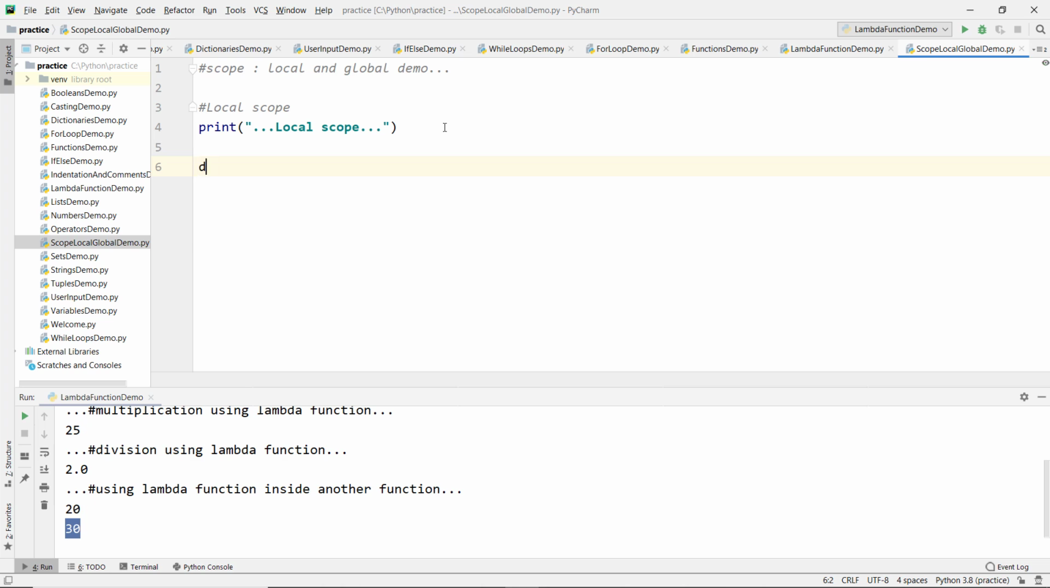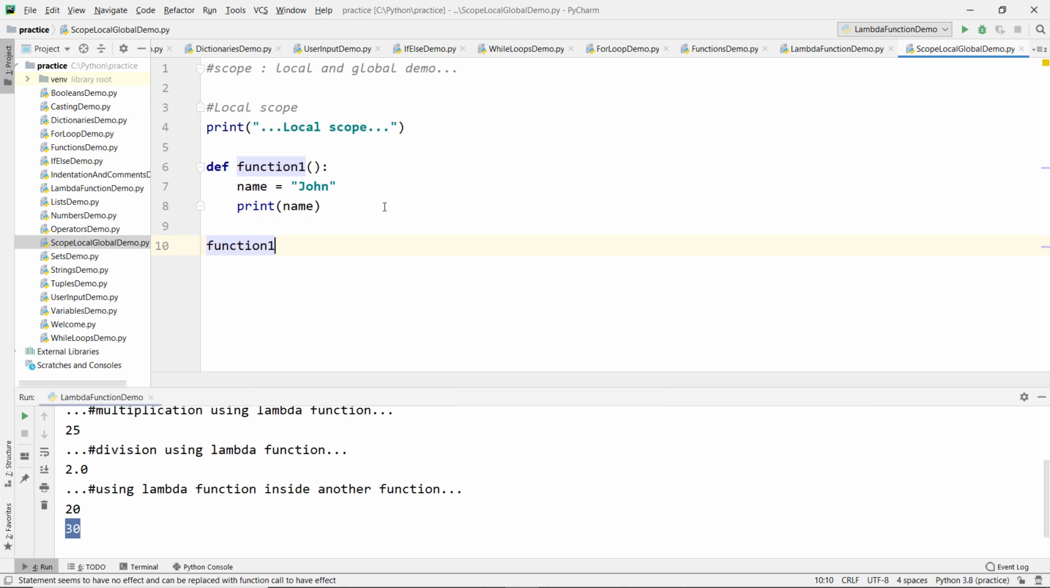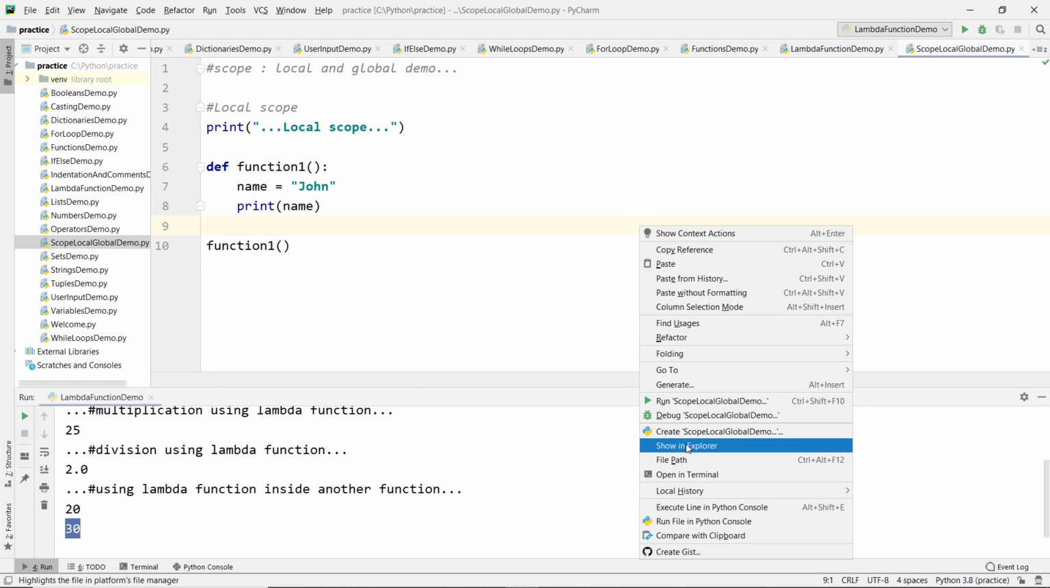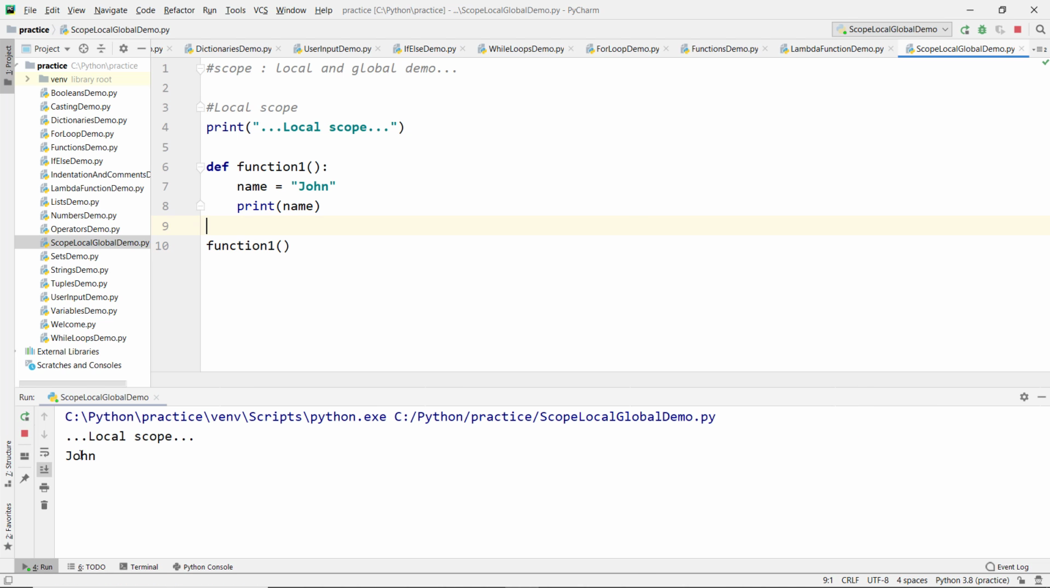And let me create a function by using the def keyword, and the function name is function1, and let's create a string variable by assigning a string value to it, name equal to John, and let's try to access the variable that we created inside the function. Now let's call the function function1. Now let's save it and try to run it. Right click, run. So now we can see local scope and the value is John.